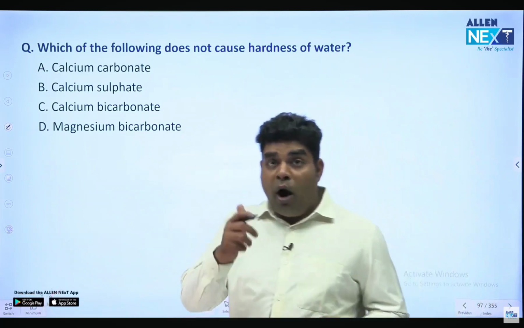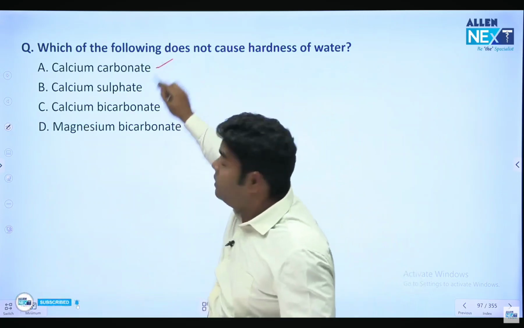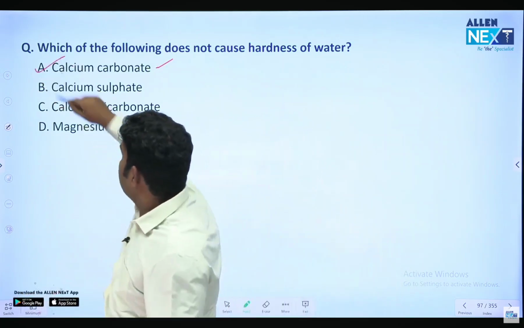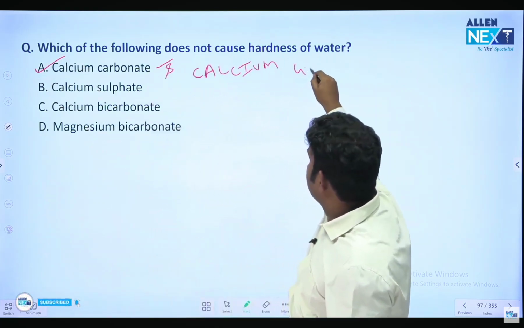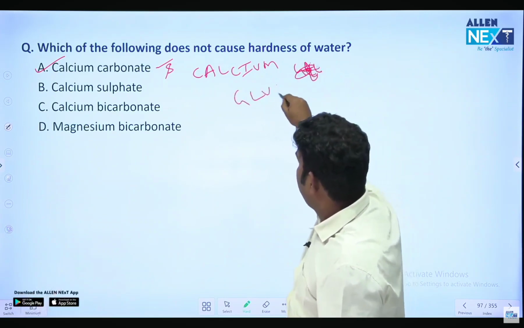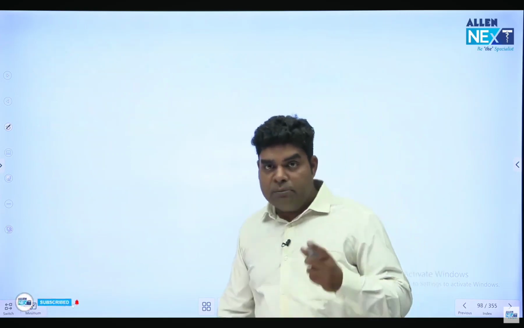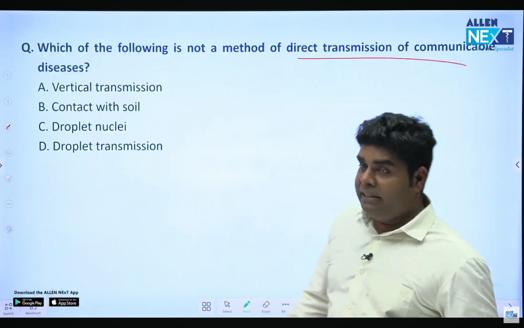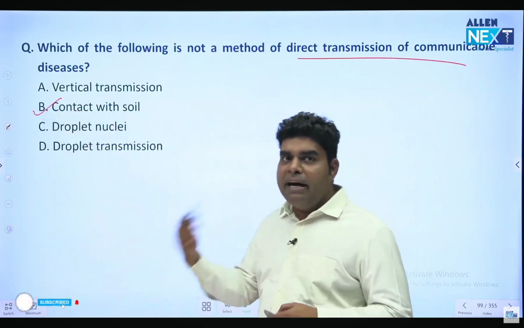You must have seen when you boil water, sometimes white thing deposits on the vessel. That white thing is calcium carbonate. It does not cause hardness, it just deposits after boiling. So calcium carbonate and calcium gluconate, these are not responsible for hardness of water. Which of the following is not a method of direct transmission of communicable disease? If it is coming through soil, it is not direct. Direct means respiratory route or droplet and all.